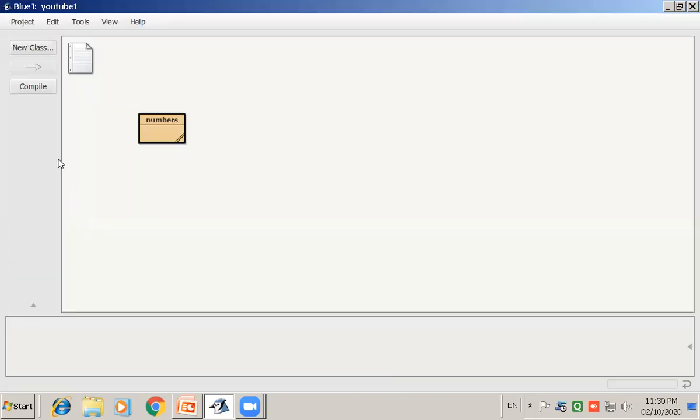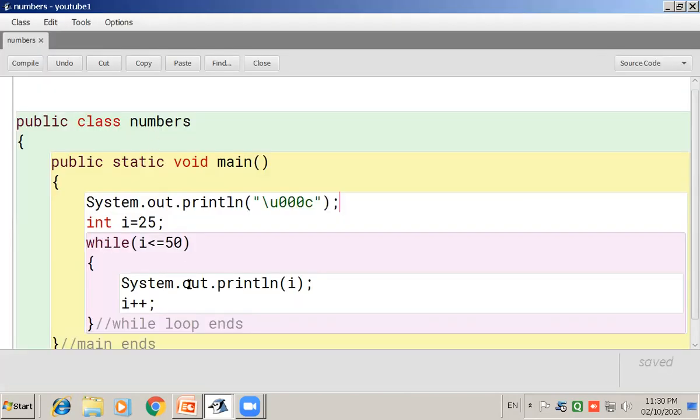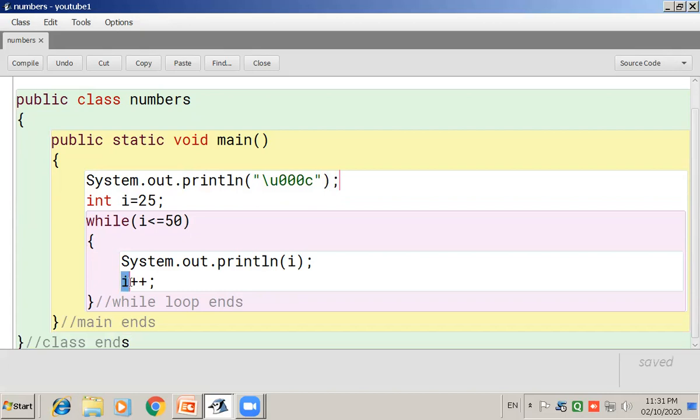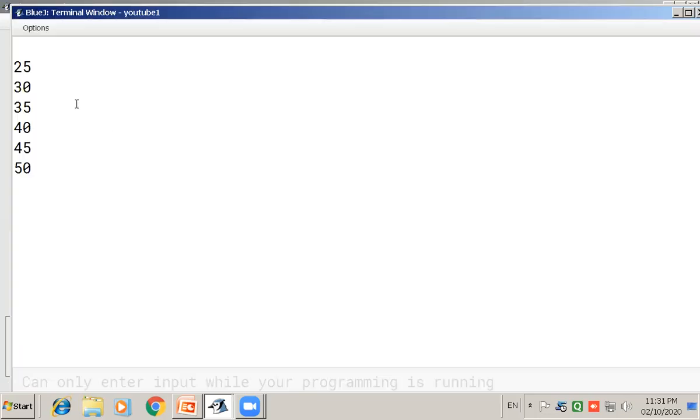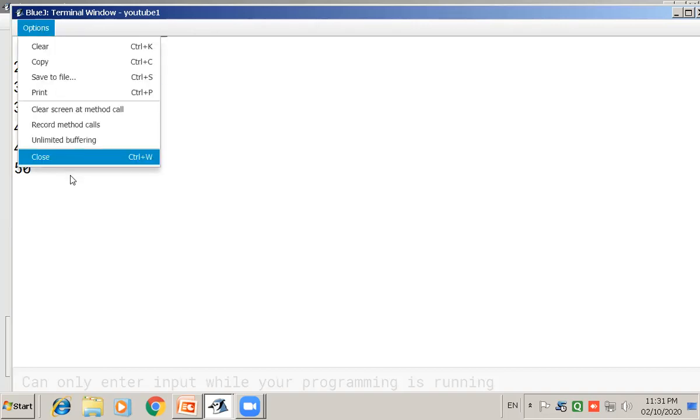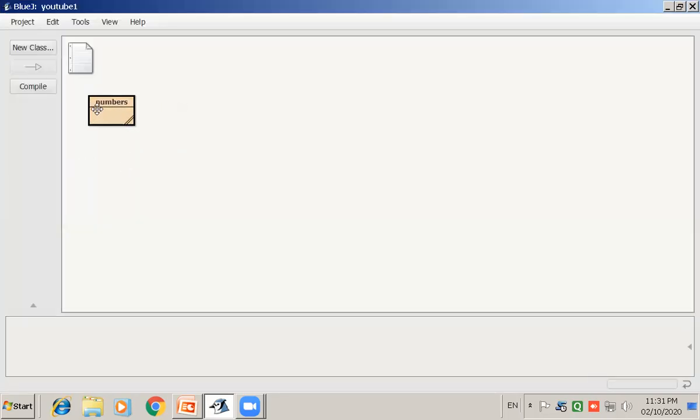Yes? So this way, if you want to print the numbers in increments of 5, then instead of I plus plus, which just increments the value by 1, if you want to increment the value in multiples of 5, 25 to 50 in multiples of 5, you can write I plus equals 5. What does it mean? I is equal to I plus 5. Now let's check the output. All the numbers from 25 to 50 in multiples of 5 got printed on the screen. I hope everyone has understood the basic program of the for loop.